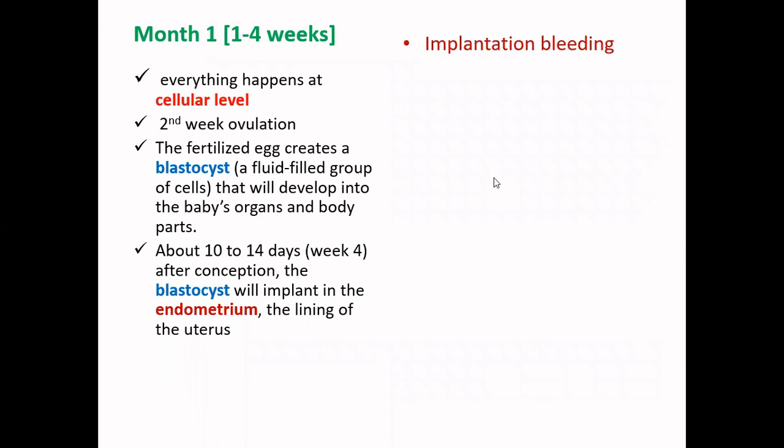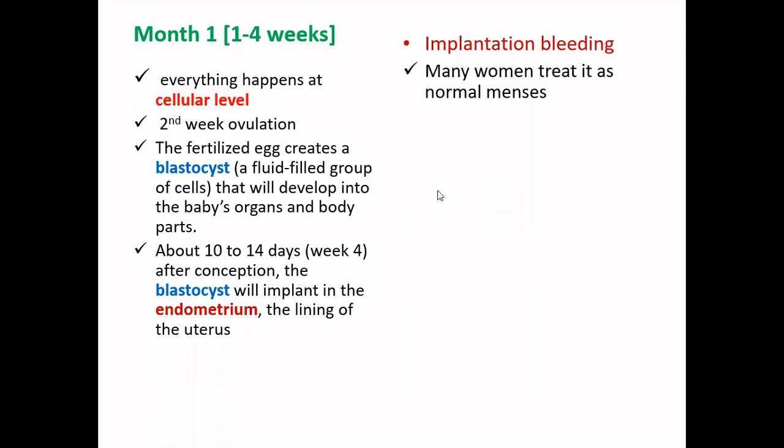At times, the woman also gets implantation bleeding at the end of 4 weeks, that is almost 1 month from her last menstrual period. Many times the woman misunderstands this as a normal menstrual flow, or the period or menses.